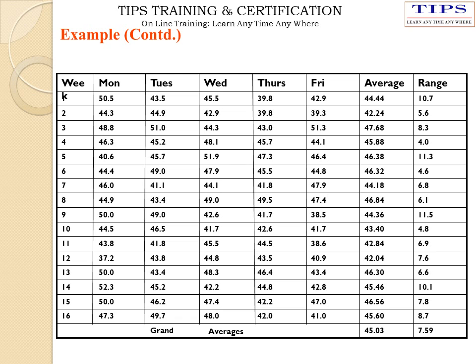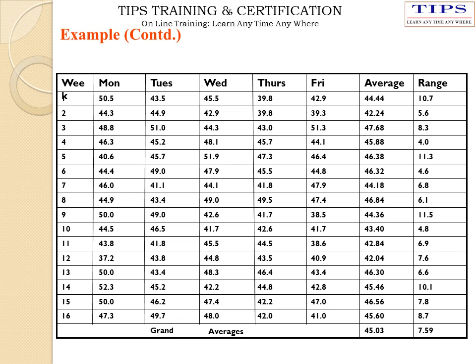So average is 44.44. Whereas here range is equal to 50.5 minus 39.8, that is 10.7. Similarly, calculate the average and range values horizontally for 16 weeks.